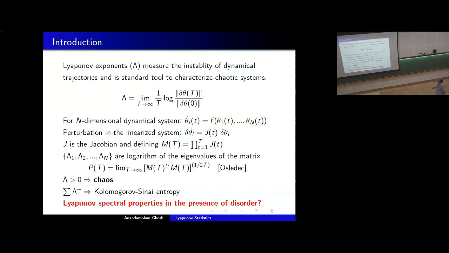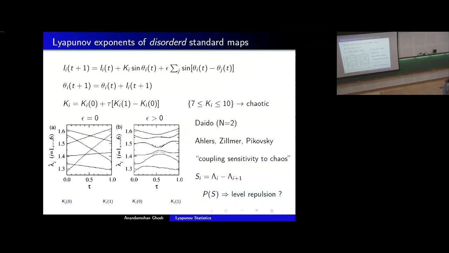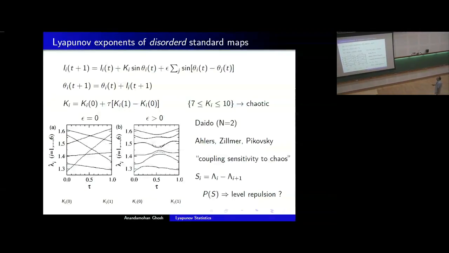Okay. So to start with, let's do a very simple system. Let's forget this coupling part for the time being, say epsilon equal to 0. So what we have are two-dimensional systems, and I can go from 1 to many, say 6 in this plot, and they are standard maps. Standard maps are typical prototype systems which are studied for studying chaos in Hamiltonian systems.